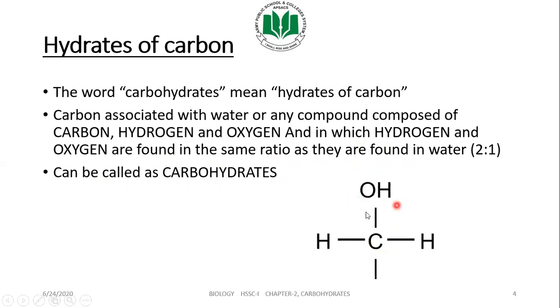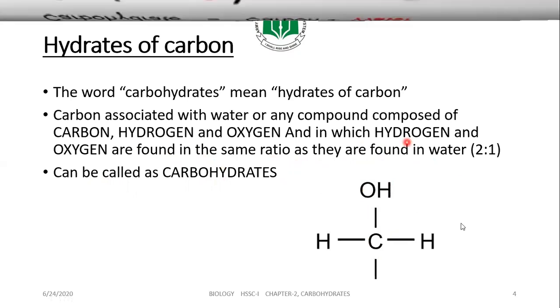The concentration of hydrogen and oxygen is the same as that present in water, which is 2:1, meaning 2 hydrogen and 1 oxygen. All those compounds with that chemical formula will be considered as carbohydrates.